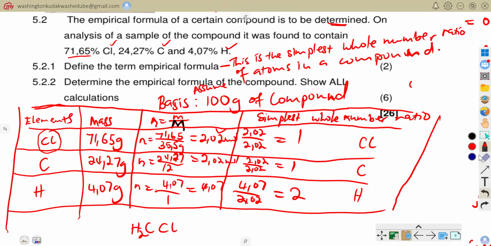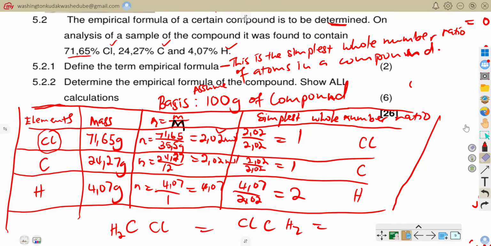Or else, I would have written it as H2CCl, or else I can just say ClCH2, because I'm just looking for the simplest whole number ratio there. We said this is the simplest whole number of atoms in a compound.